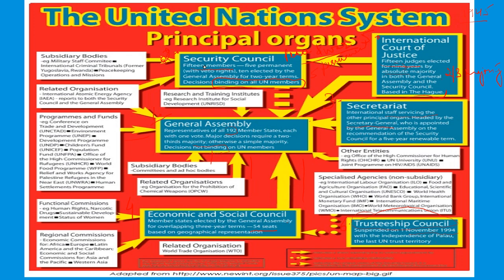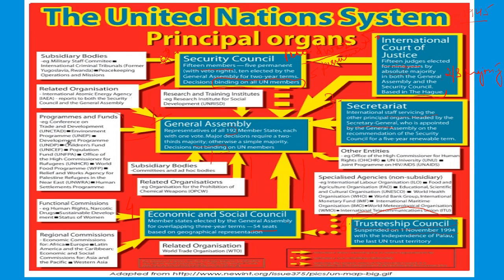Okay, then you have related organizations that report both to Security Council and the General Assembly. That is IAEA, International Atomic Energy Agency, reports both to Security Council and the General Assembly. Then you have Research and Training Institutes. For example, the Research Institute of Social Development, that reports to General Assembly. Then you have certain programs and funds that are run by the General Assembly, directly working under General Assembly, reporting to General Assembly, and these are very important.